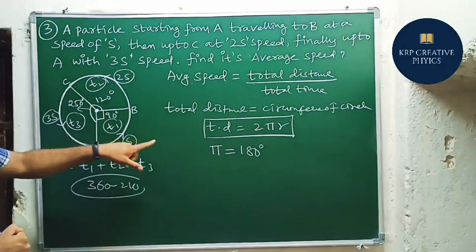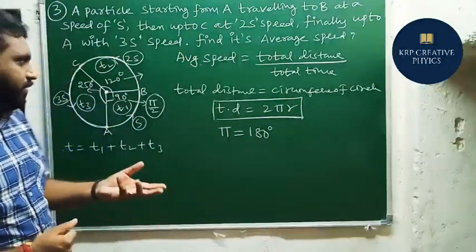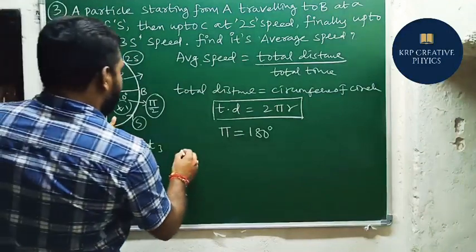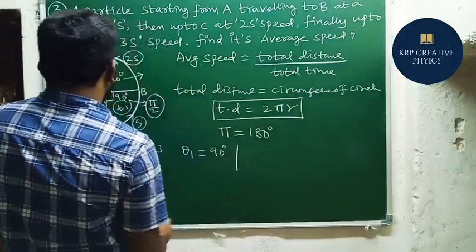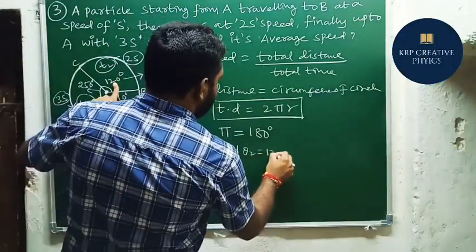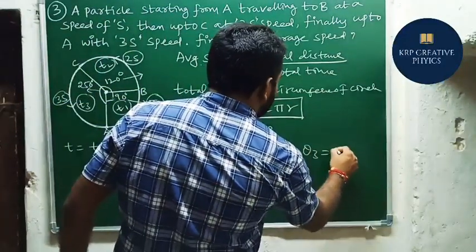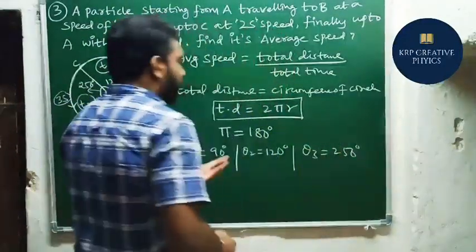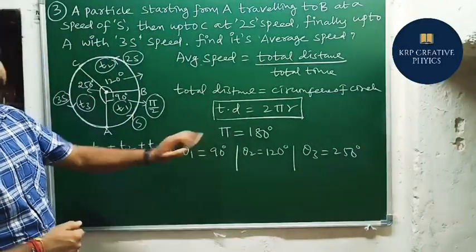Finally we have the three angles. From A to B, theta 1 equals 90 degrees. From B to C, theta 2 equals 120 degrees. And the last one, theta 3, equals 250 degrees.